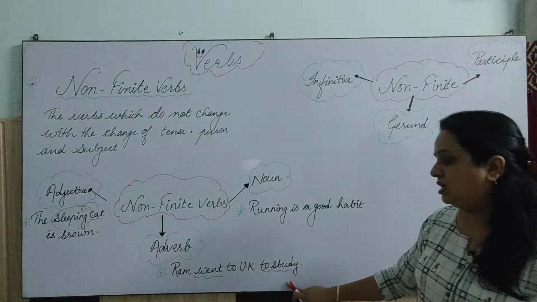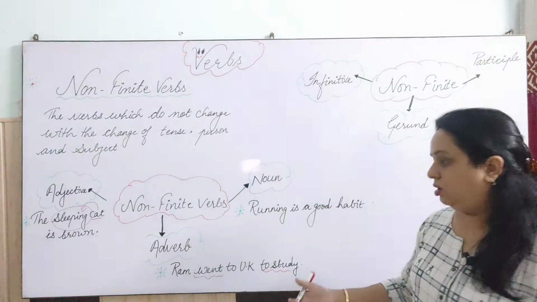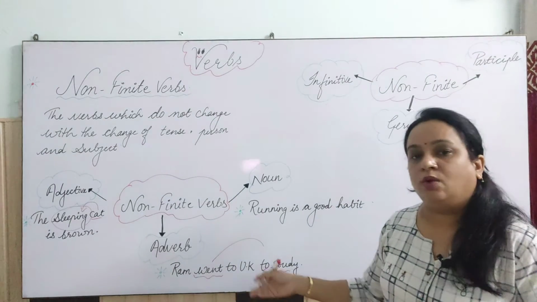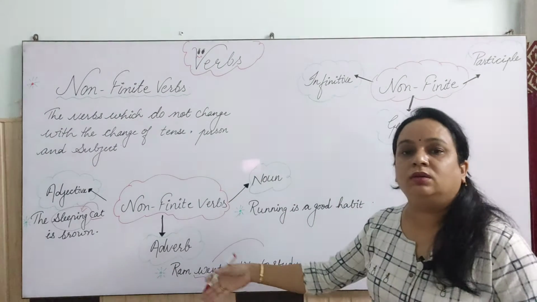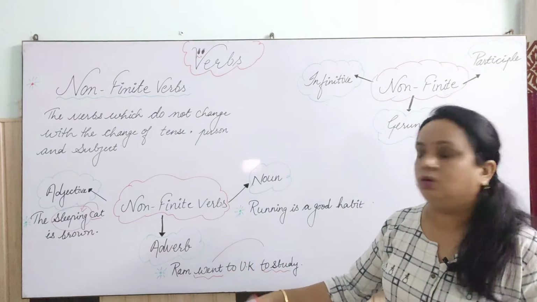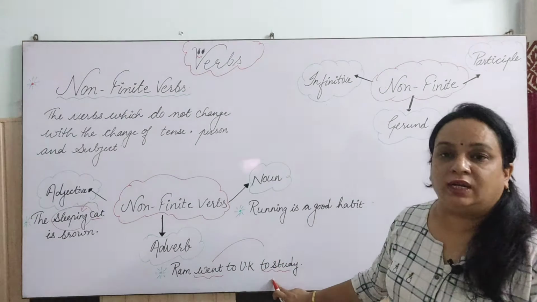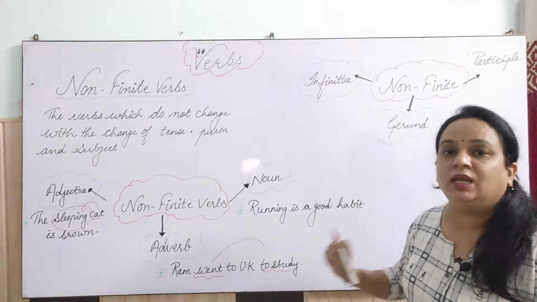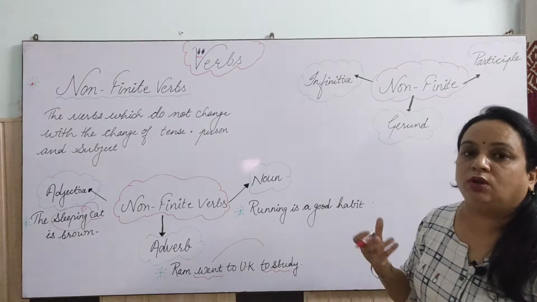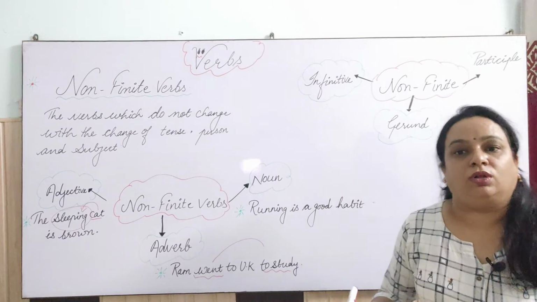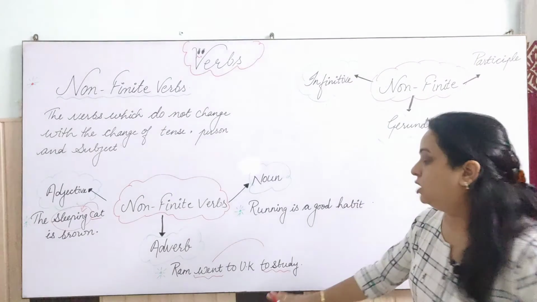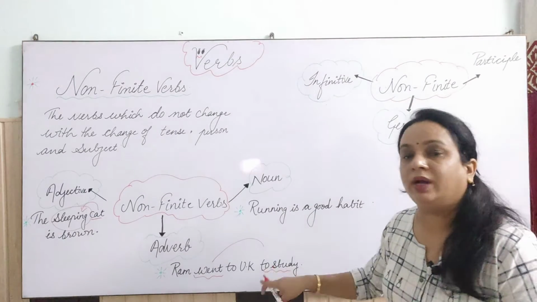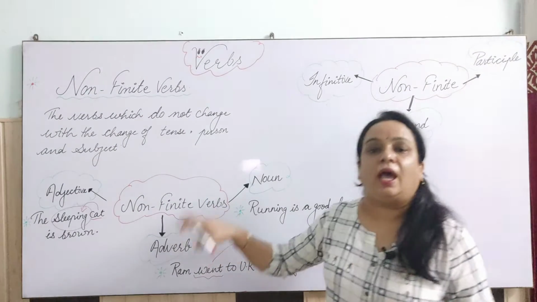So here it is telling the reason for going, that why he went there. This is modifying the going to UK, no? So that is what? To study. And this "to study" will remain the same in all the tenses, with all the persons and with all the subjects, right? So this is working as a non-finite verb, where it is working as an adverb.